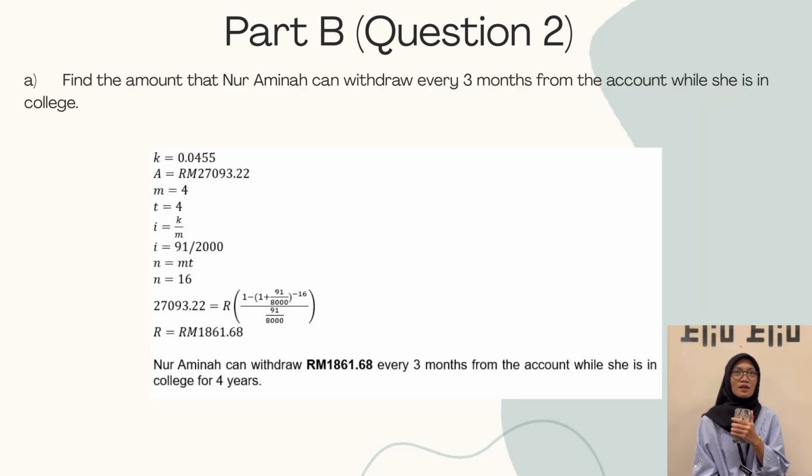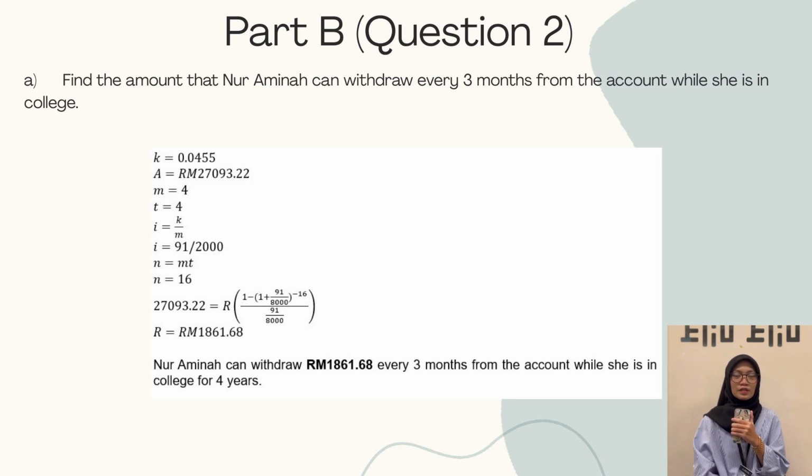For question B, we are asked to calculate how much Nur Aminah can withdraw every 3 months from the account while she is in college for 4 years. We use the annuity formula A equal R open bracket 1 minus open bracket 1 plus I close bracket power of negative N over I close bracket.